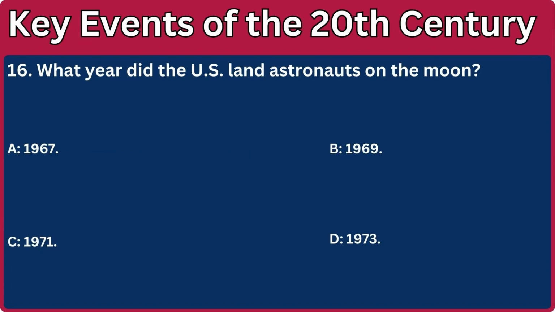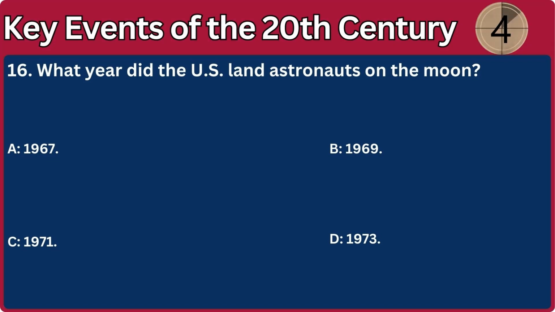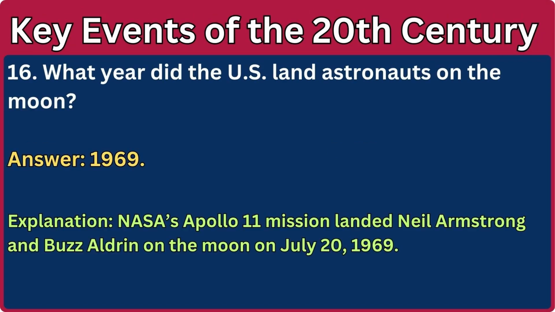16. What year did the U.S. land astronauts on the moon? A. 1967. B. 1969. C. 1971. D. 1973. Answer: 1969. Explanation: NASA's Apollo 11 mission landed Neil Armstrong and Buzz Aldrin on the moon on July 20, 1969.